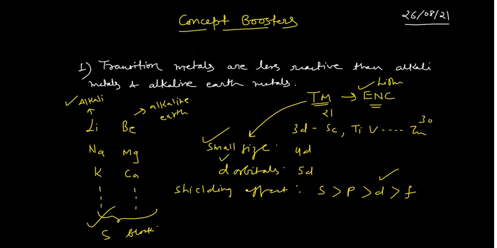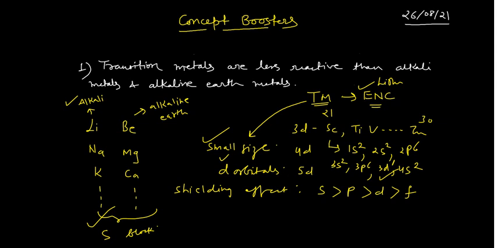If you write the electronic configuration of scandium, you will find it is 1s2, 2s2, 2p6, 3s2, 3p6, then 3d, and then 4s2, so 6, 4, 10, 10, 8, 18, 19, 20, 21.